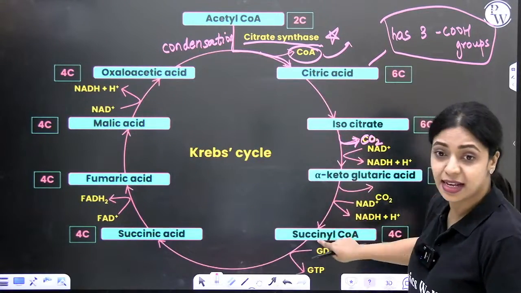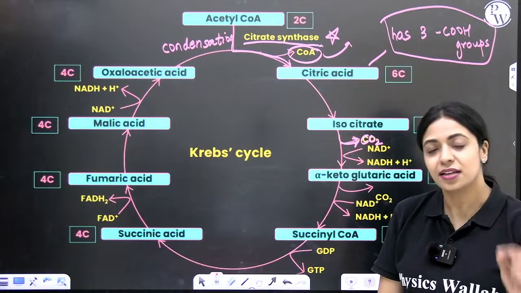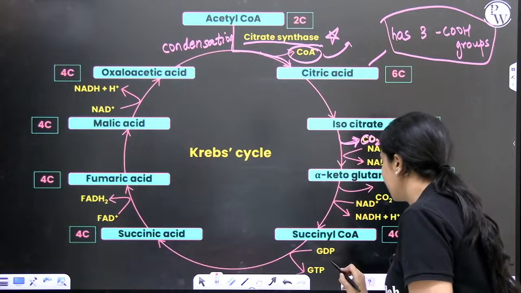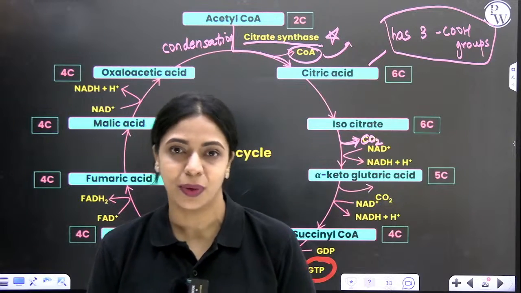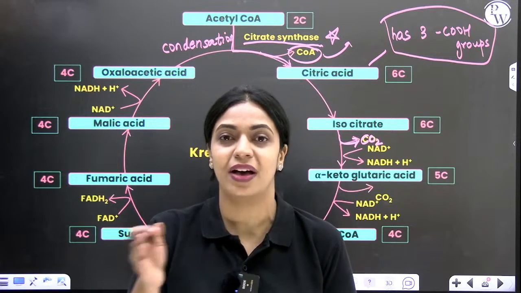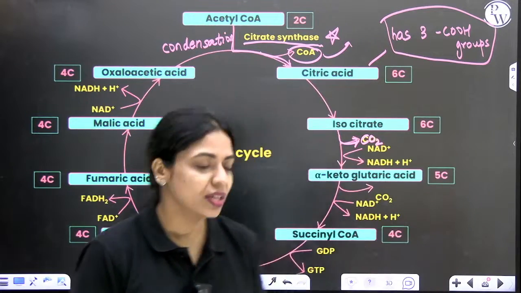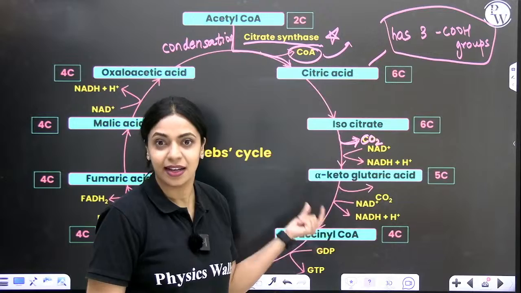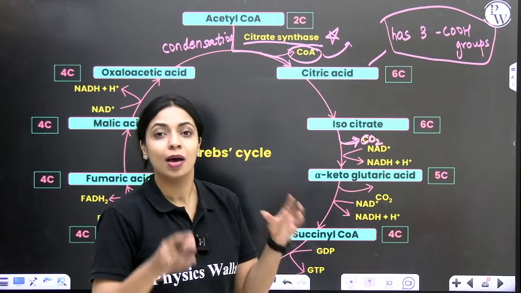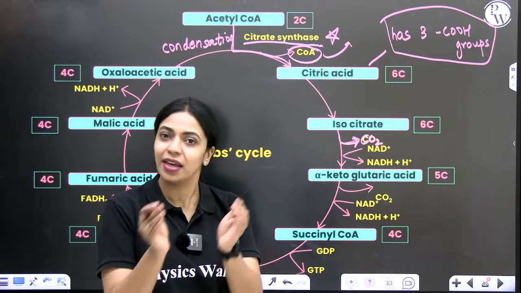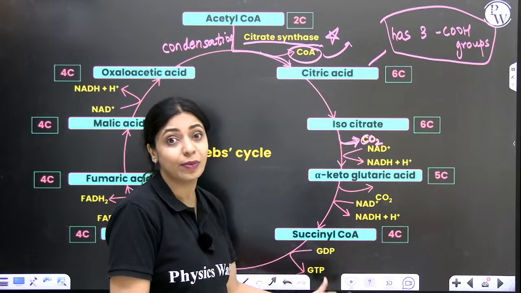Now this succinyl coenzyme A will get converted to succinic acid. When succinyl coenzyme A gets converted to succinic acid, a molecule of GTP will get synthesized. Now what is GTP? GTP is very similar to ATP. You know, in DNA or in nucleic acids you have A, T, G, C, right? Adenine, thymine, guanine, cytosine. If adenine is there in the nucleotide, it is called ATP. If guanine is there in the nucleotide, it's called GTP. But the amount of energy present in ATP is equal to the amount of energy present in GTP. You can consider this as an equivalent for ATP.